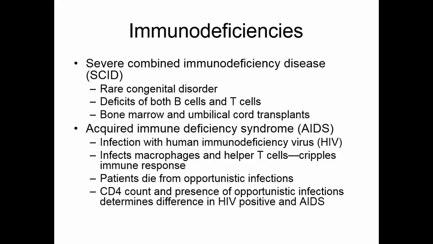There is a difference between being HIV positive and having AIDS. If you're HIV positive, you have the virus and are capable of giving it to others. You have AIDS when your CD4 count goes below 200 and you start having opportunistic infections.